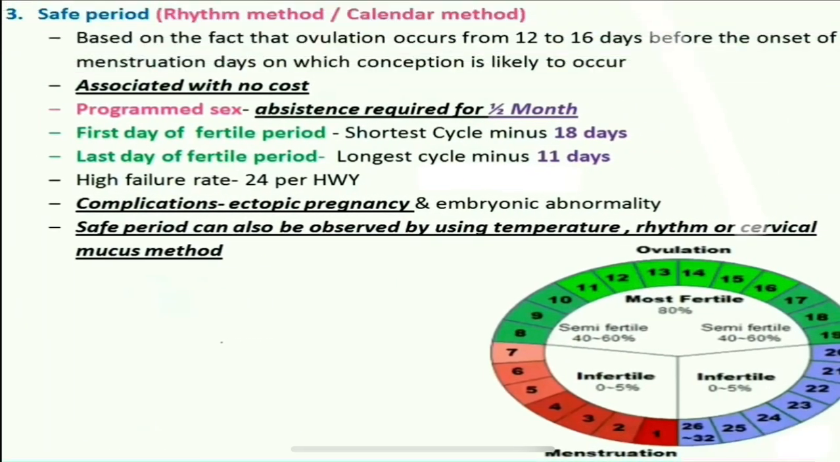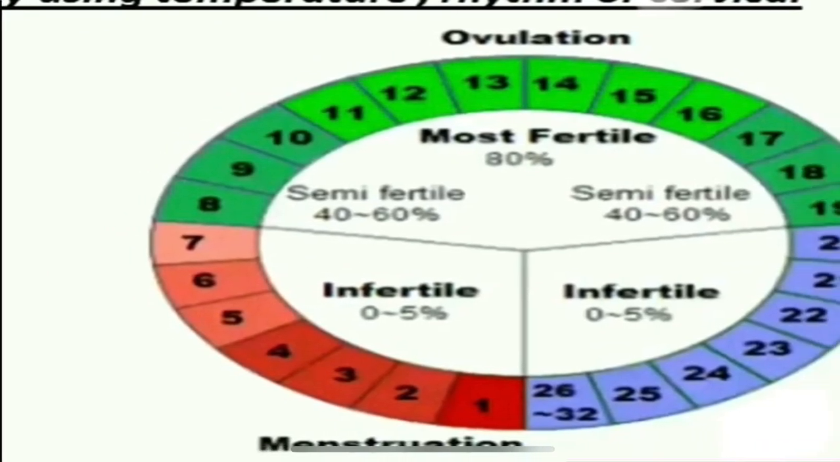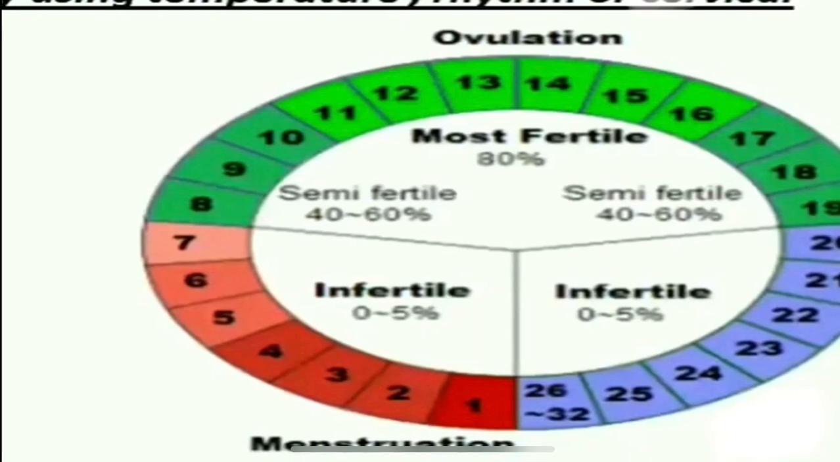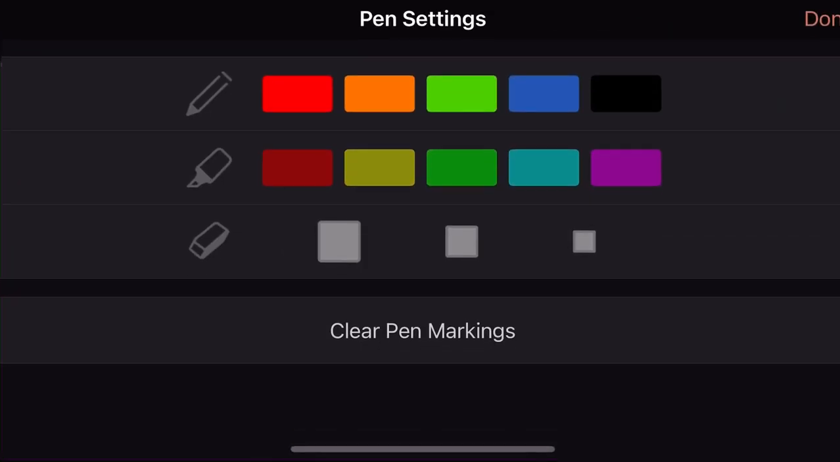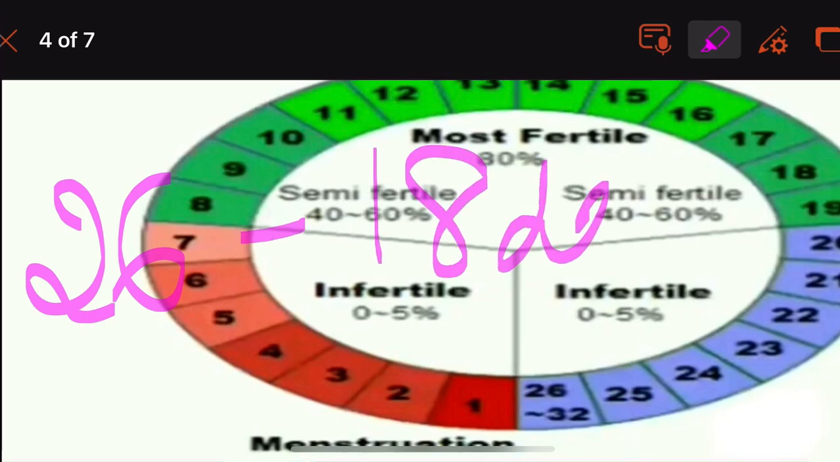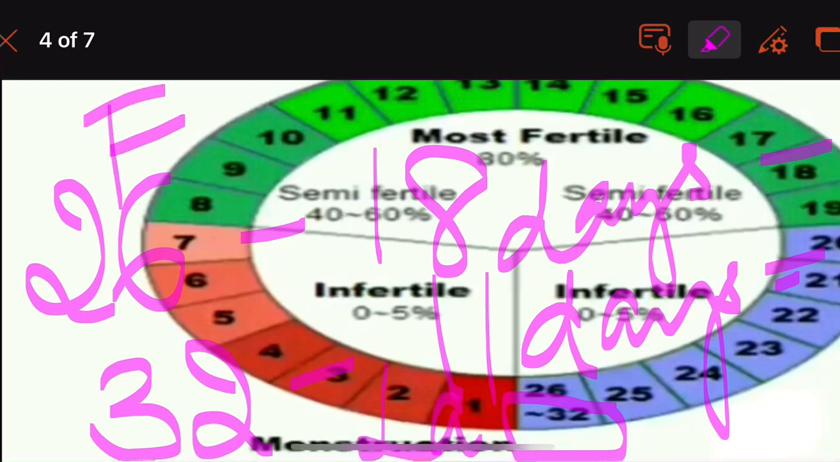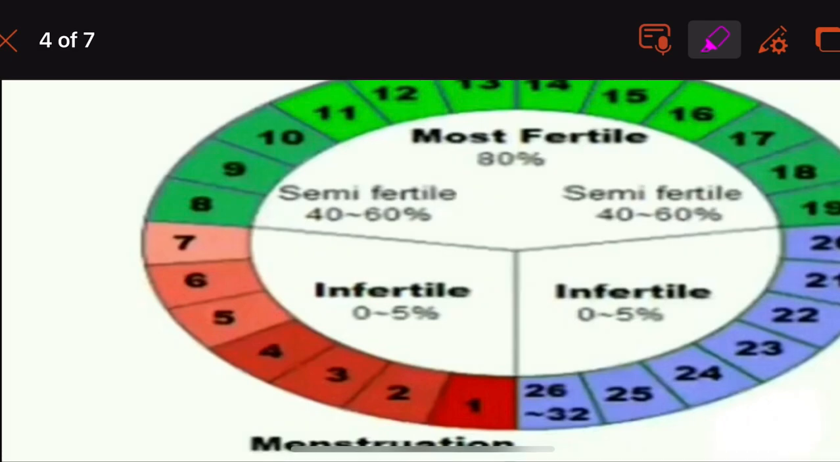In this picture, we see 26 and 32. The 26-day cycle is the shortest cycle, and the 32-day cycle is the longest cycle. When you subtract 18 days from 26, it gives you the first day of the fertile period. 32 minus 11 days will give you the last day of the fertile period. This way you can calculate the last day of the fertile period. Now let us see what they have written.